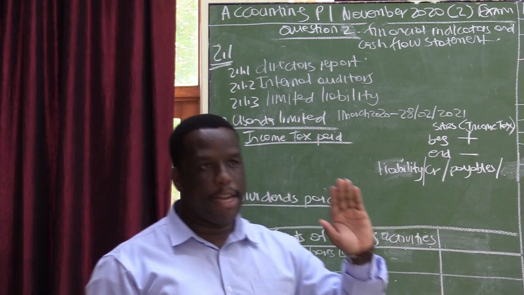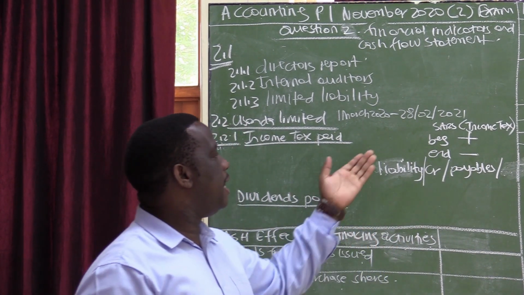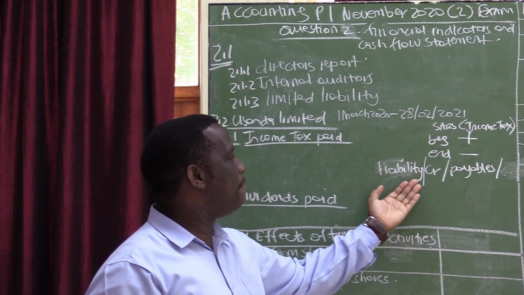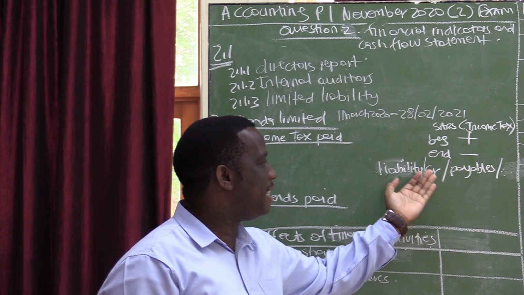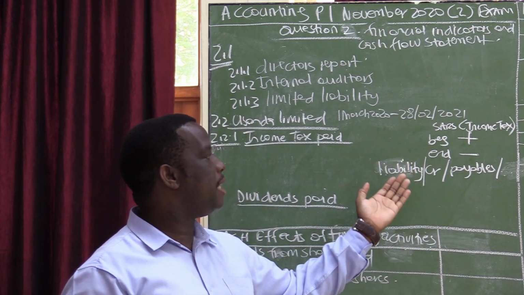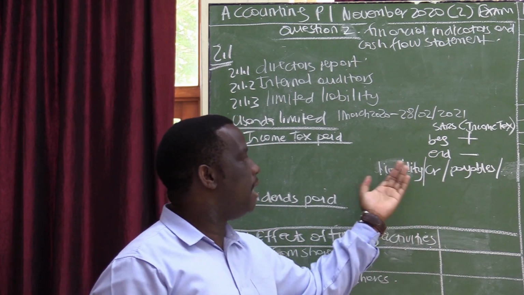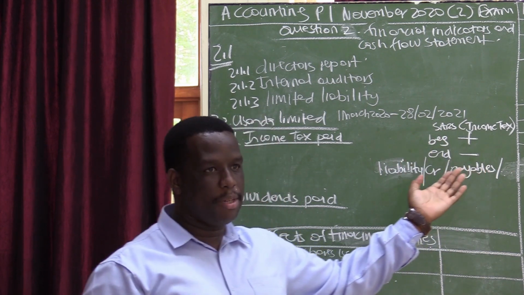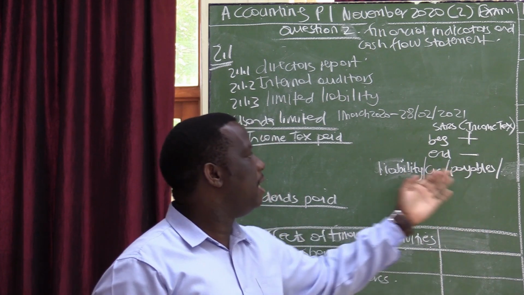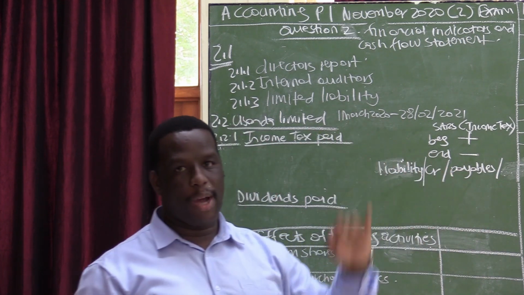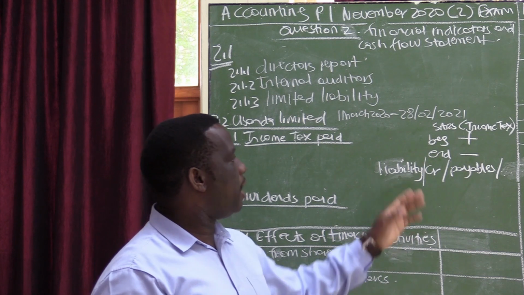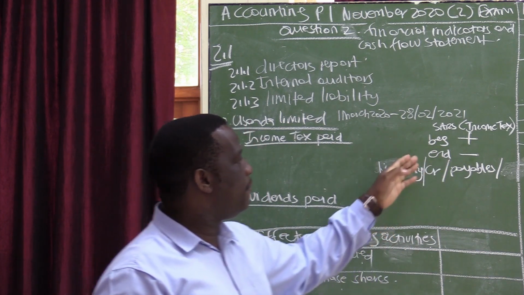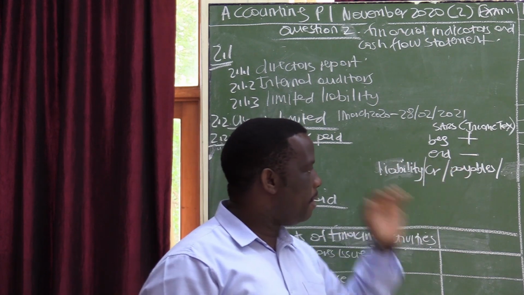In your question paper, you may see liability, or they may decide not to write it under liability. They may just indicate it as CR, which stands for credit. And if it is a CR, it's still a liability. Or your SARS may appear under trade and other payables. If it is payable, it is still indicating that your SARS is a liability. So if your beginning is under liability, it will be plus, and if your end is under liability, it will be minus.